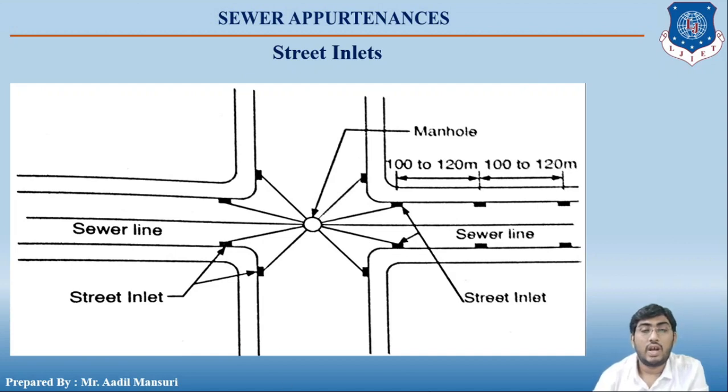that on every curb or pavement they have provided the street inlet. Okay, and the street inlets are connected to the center of the crossroads. You can see there is a circle and it shows a manhole, right? So all these street inlets are connected to this manhole, and whatever the rainfall, that is the storm water, collected in the street inlets is then transferred to the sewer line. Okay.